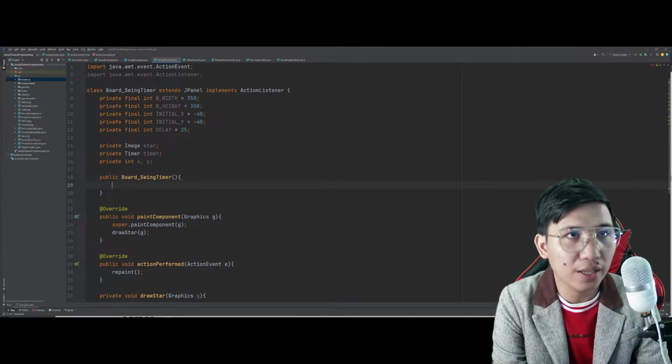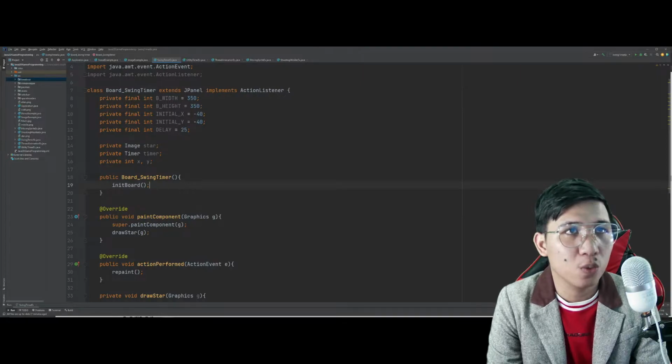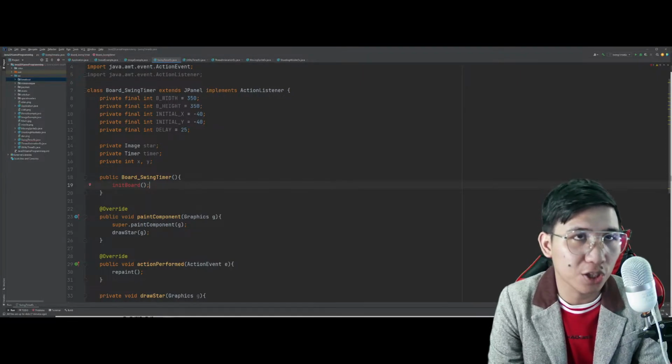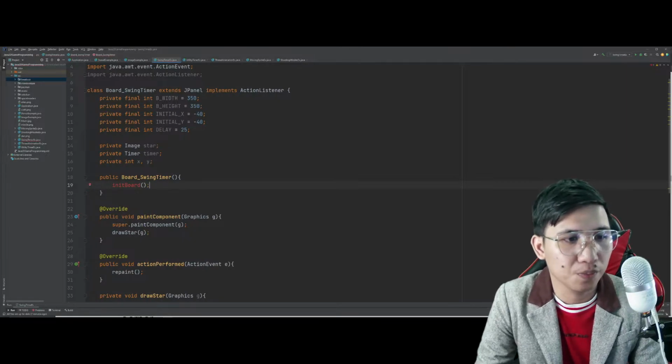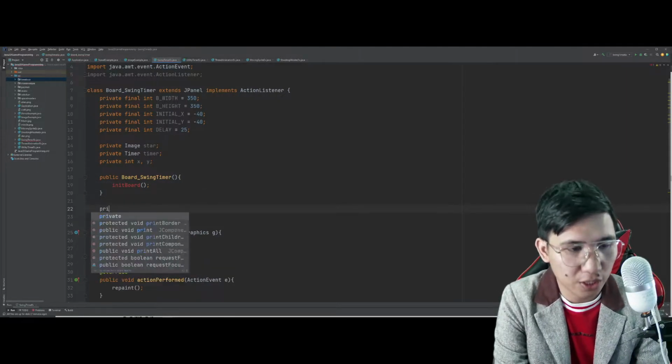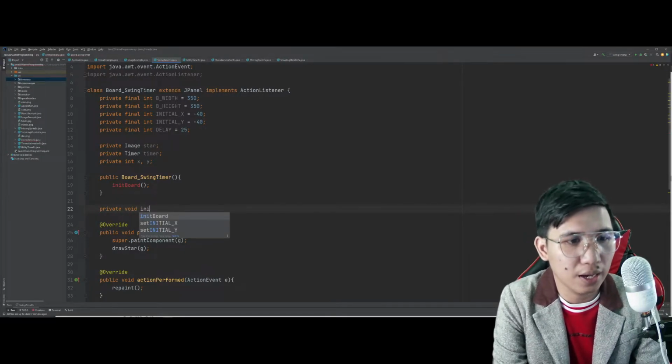Tatawagin natin dito si what we call init board, in which the purpose ni init board will simply call the image, tapos doon natin ilalagay yung image natin mismo. Okay. So, init board here, private void initBoard.